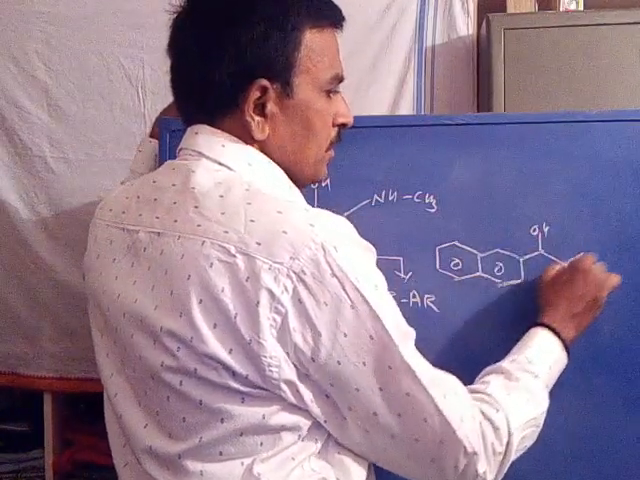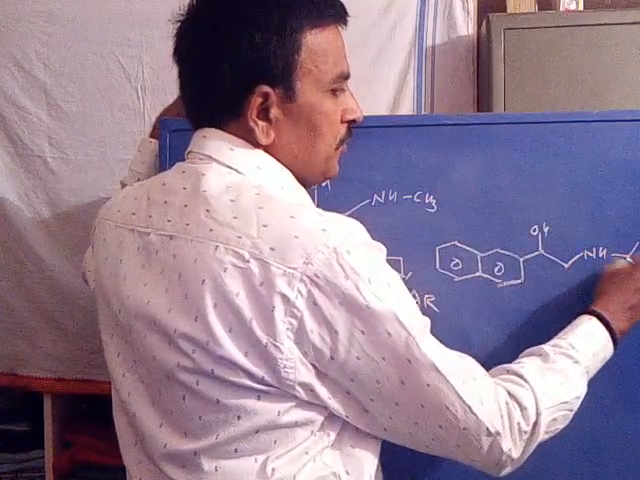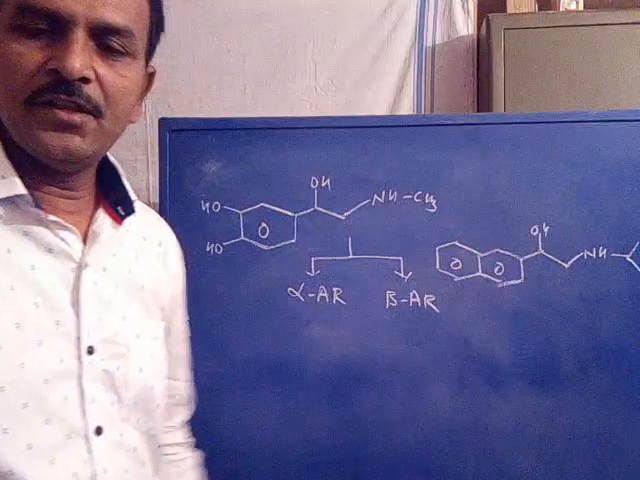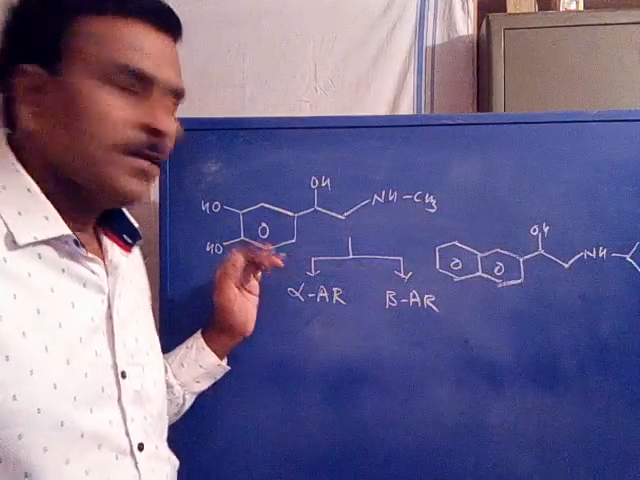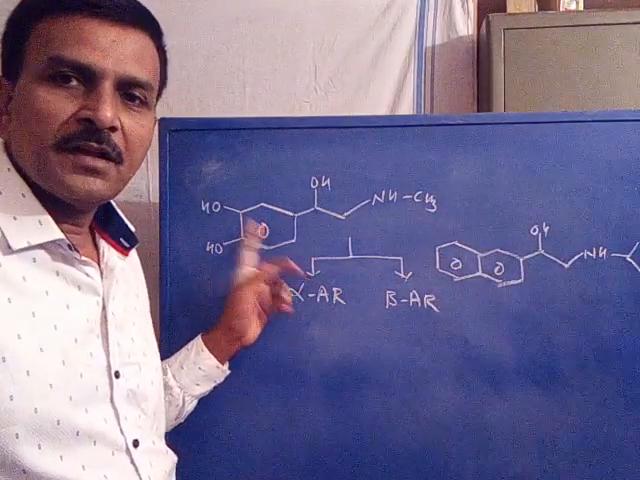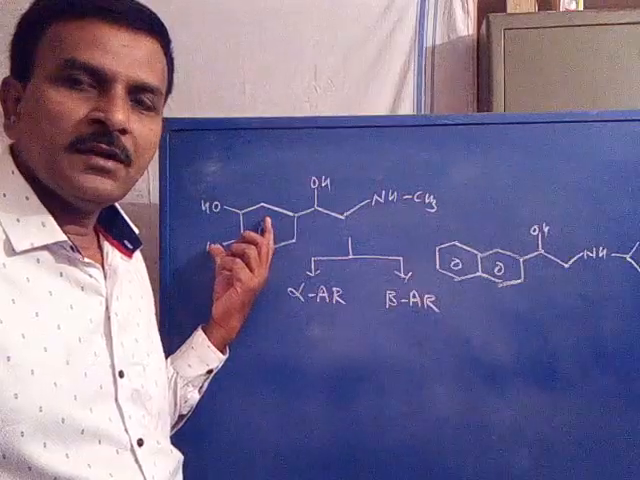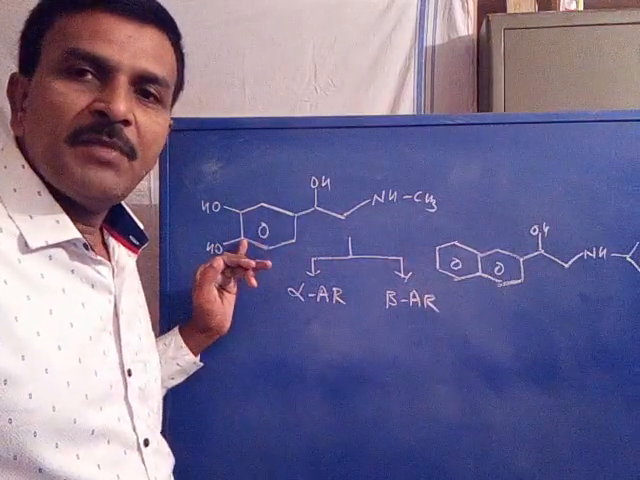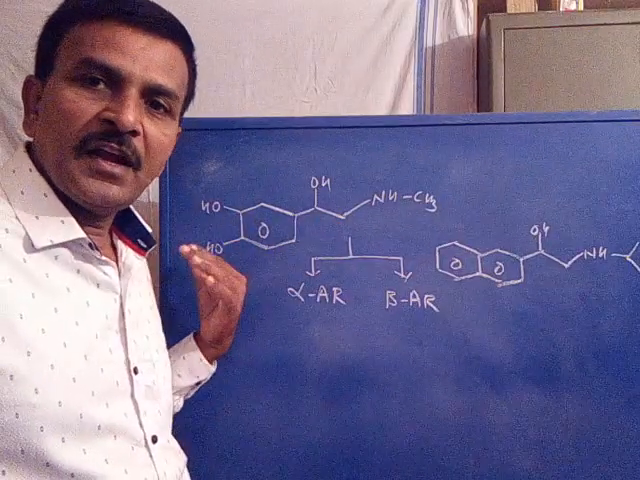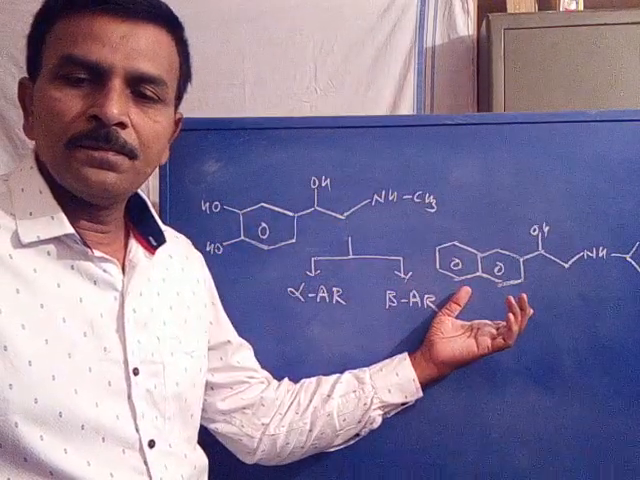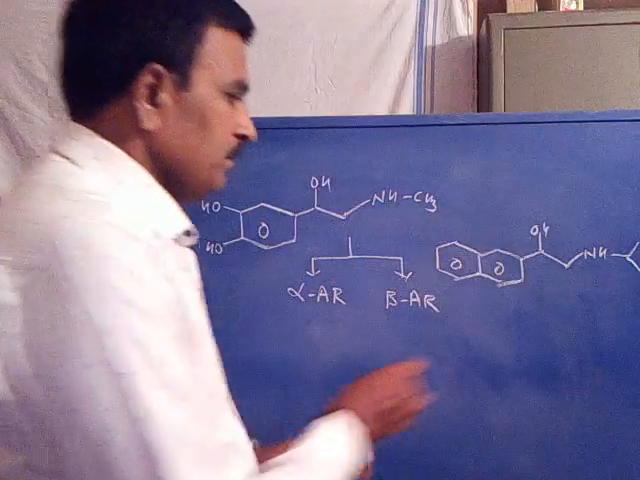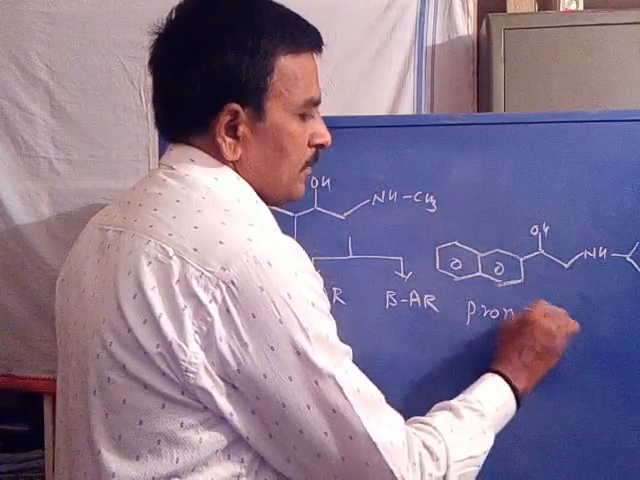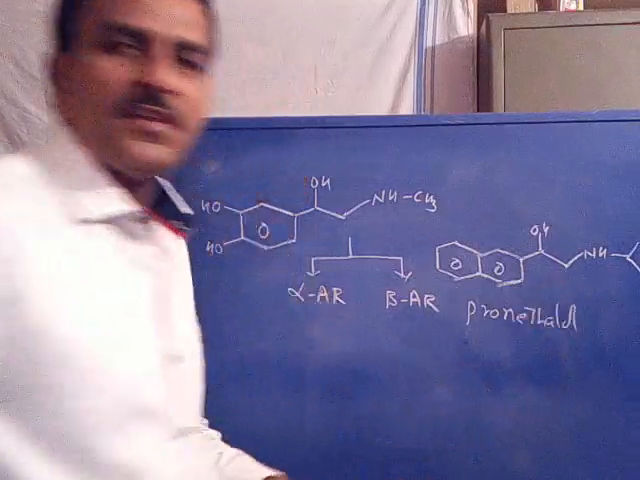OH, NH, isopropyl. You can see what happens. What is the difference between these two? Now in the first case, there is only one benzene ring, so replacement of one benzene ring with the naphthalene ring, that is a benzene ring fused with another benzene ring, gives this one. This is pronitolol.